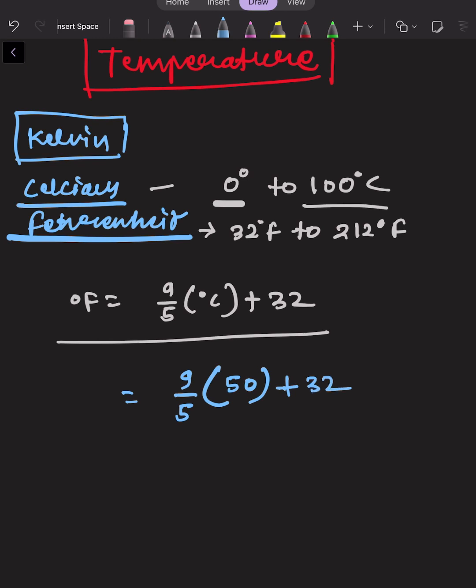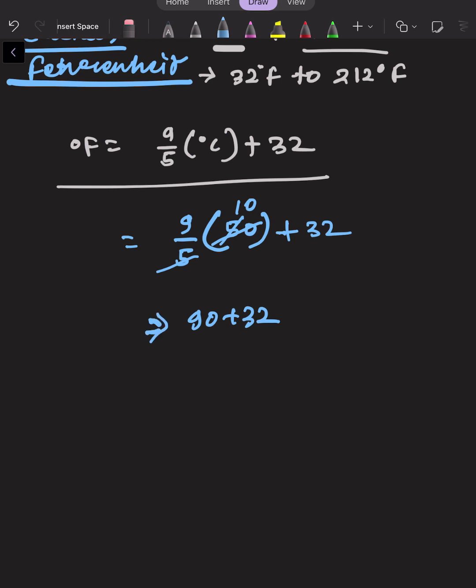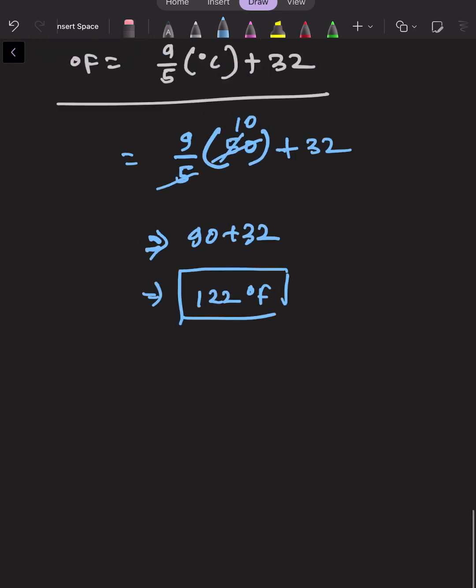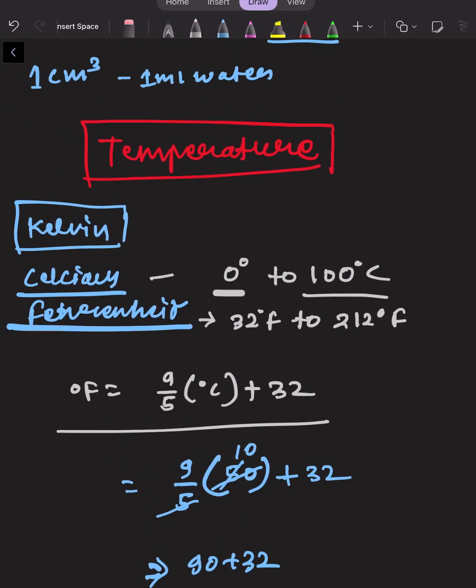Let's solve this. The value will be 122 degree Fahrenheit. So 50 degrees Celsius would be 122 degree Fahrenheit.